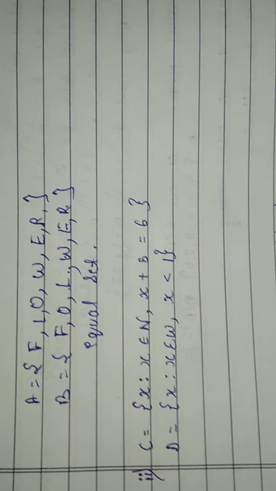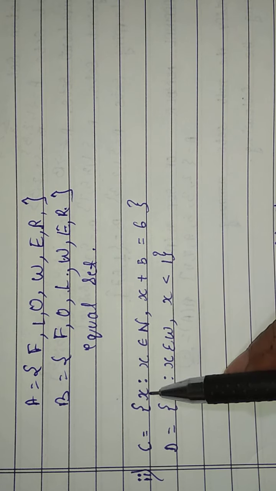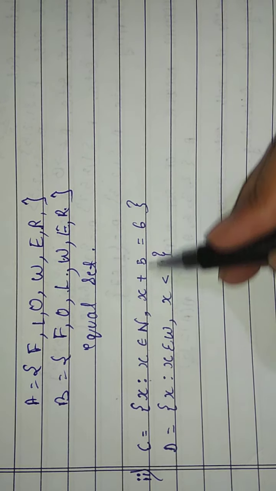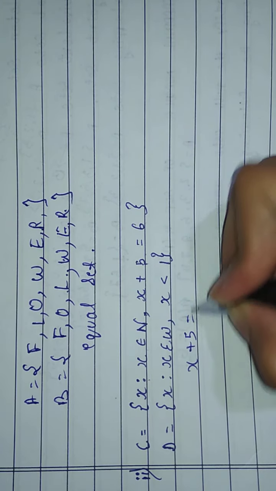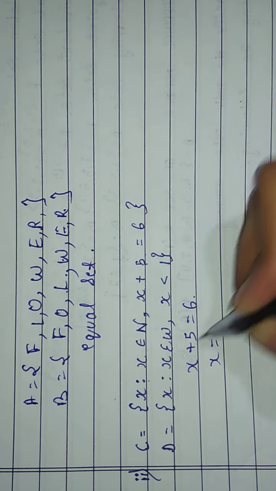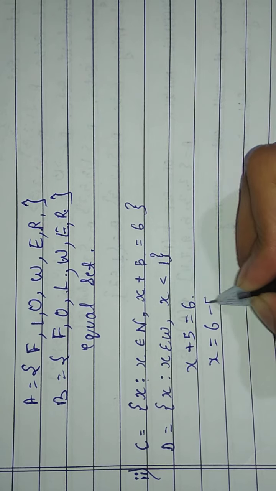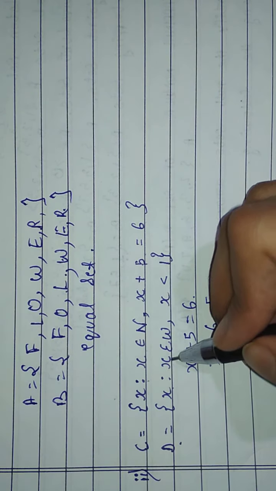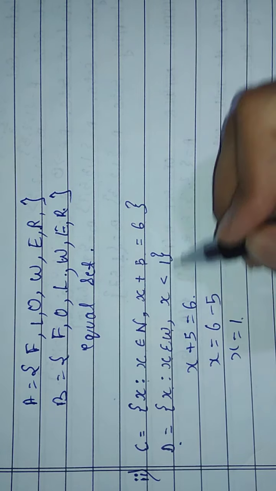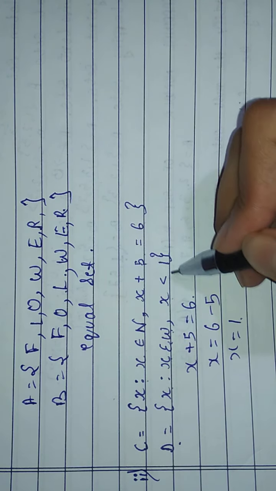Okay, then the second is C equals x such that x is a natural number, x plus 5 equals 6. We have to find the value of x. So x equals 6 minus 5, x equals 1. Then D equals x such that x is a whole number, x is less than 1.